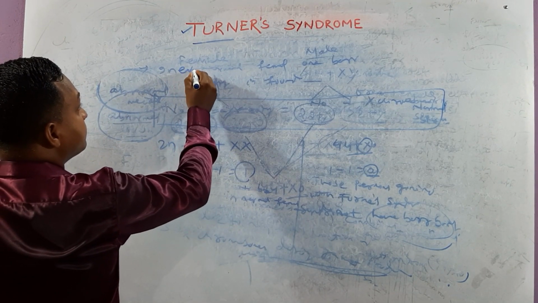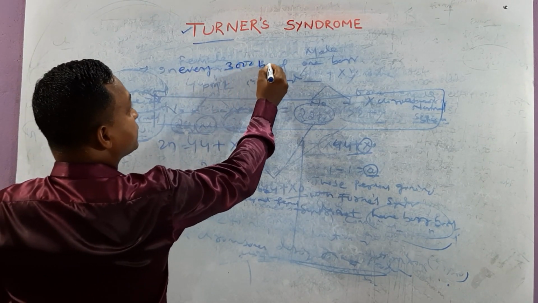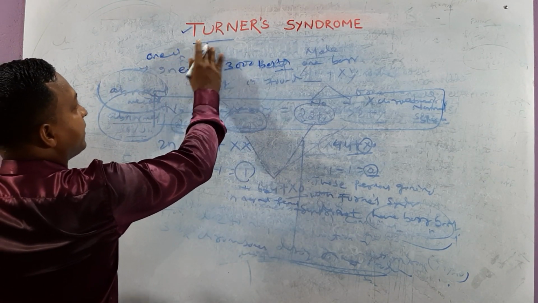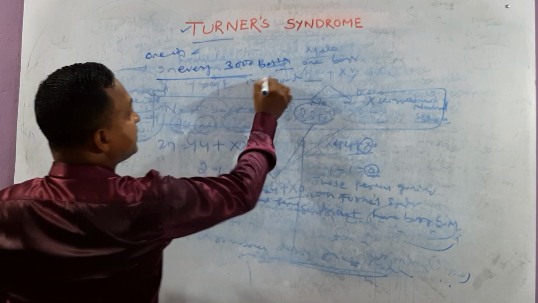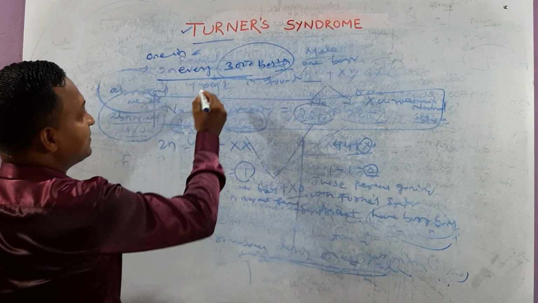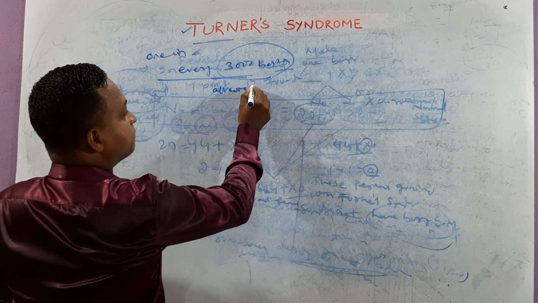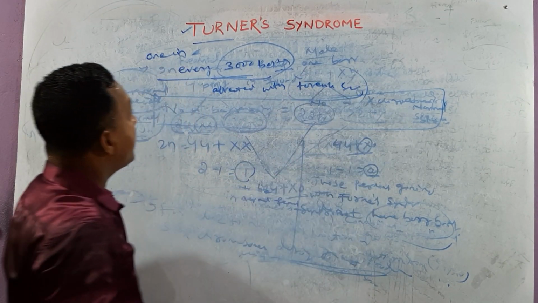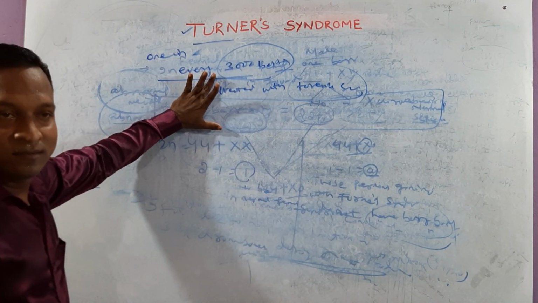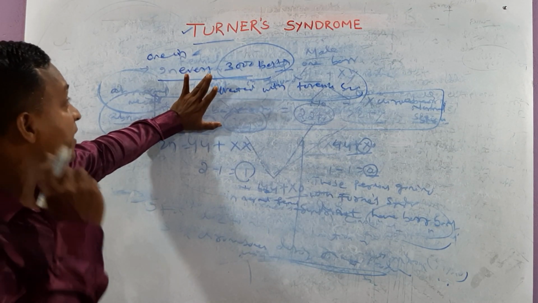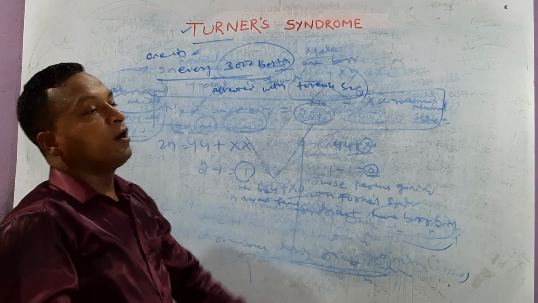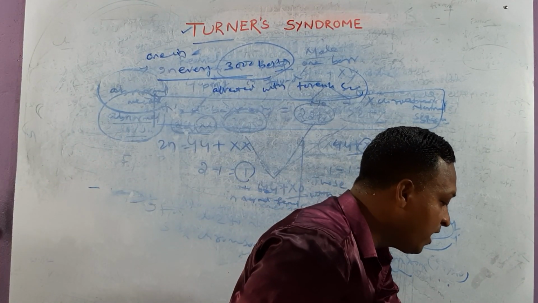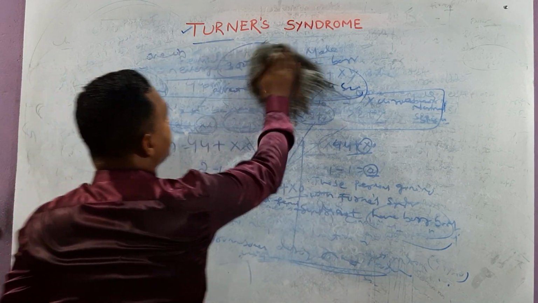Out of every 3000 girls, one in every 3000 girls is affected with Turner syndrome. Now we talk about what are the symptoms of those with Turner syndrome.